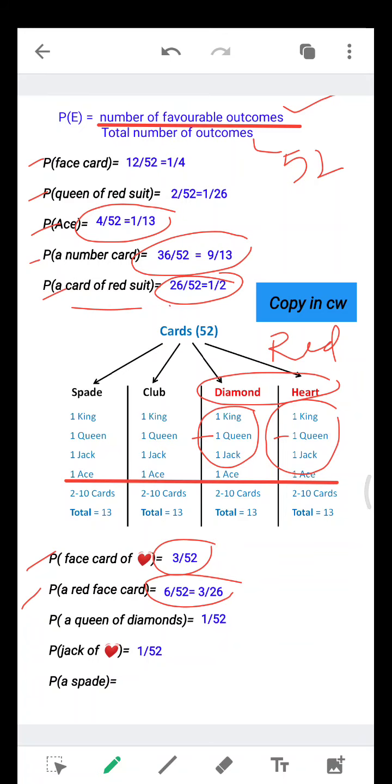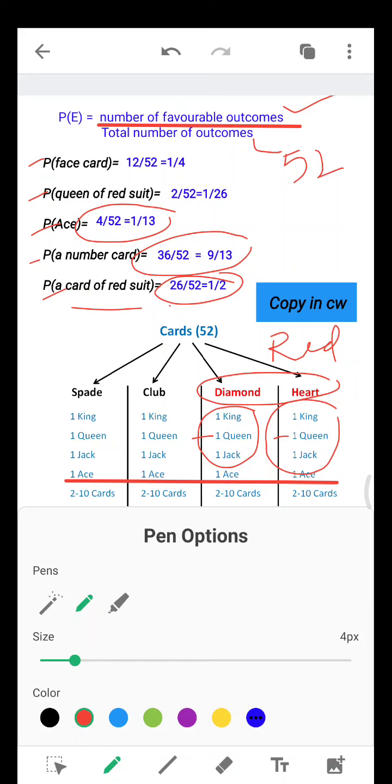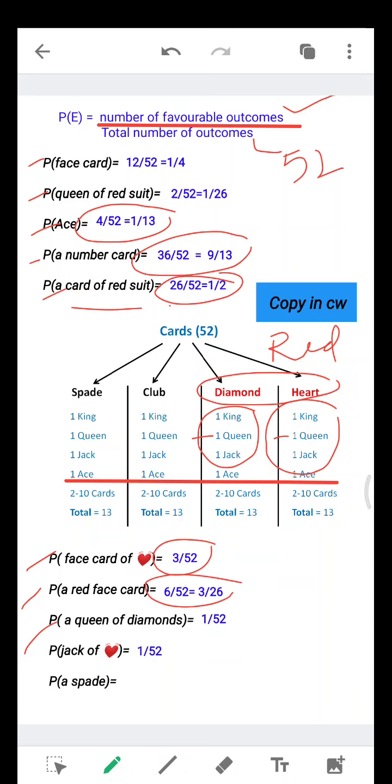The next question is queen of diamonds. Where are diamonds here? Yes, this is diamond. So where is the queen of diamonds? Yes, this is the queen of diamonds, and we have only one queen in diamonds. You know that there is only one queen in each category. So the answer is 1 by 52. Jack of hearts. How many jacks in hearts? Only one jack in hearts. So it will be 1 by 52.